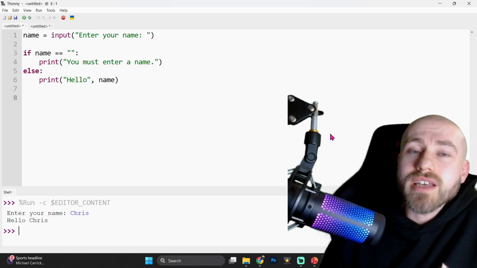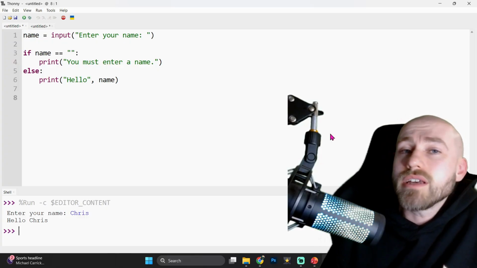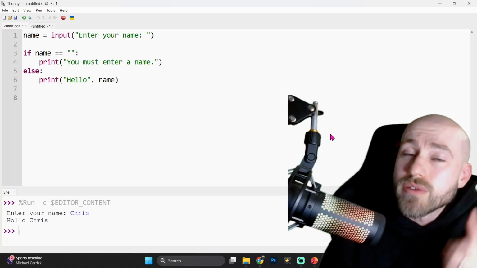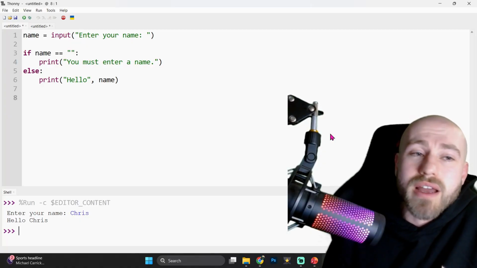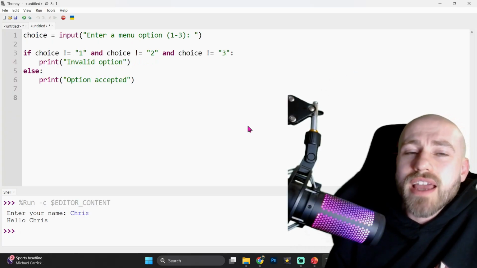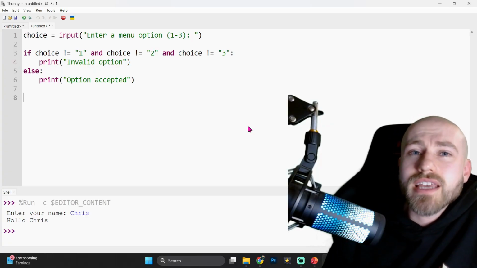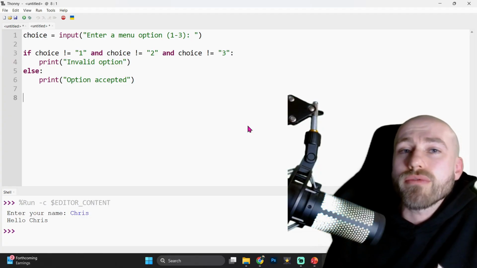So it's working great. It doesn't matter what we type. As long as we type something, it's going to accept it. But if not, it will tell them you must enter a name. So we've anticipated one thing, that they might put a blank by accident. In our next example, we're going to think about if they accidentally put something out of the range that we were expecting. And in this case, we're going to limit them to only picking one of 3 options.